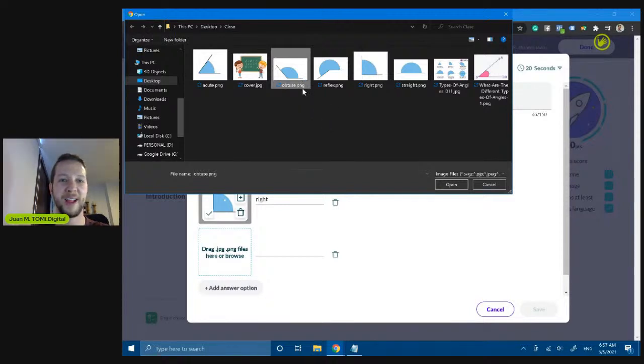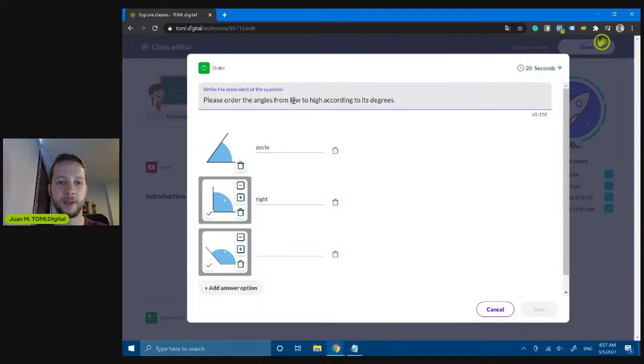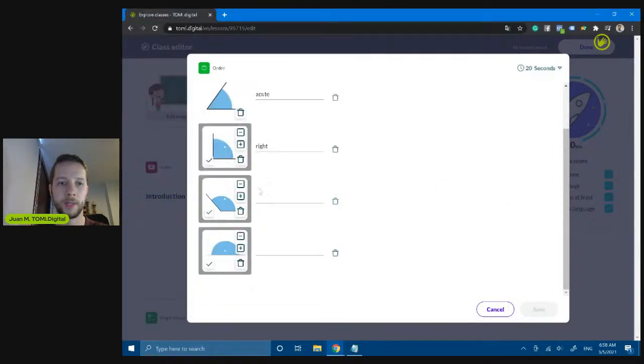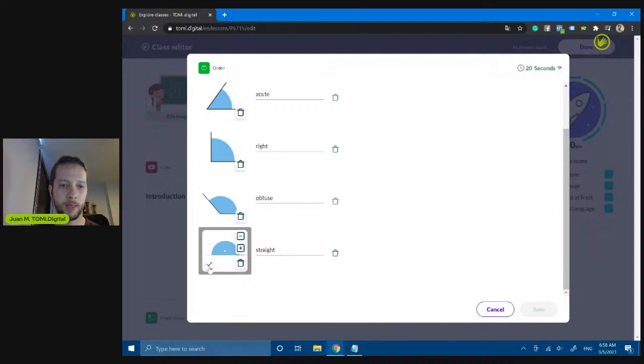Thank you, Shilpa. I'm going to correct this statement in a second. So the obtuse, so let me correct it here. Thank you so much. So it's from small to big. And I'm going to add the straight, add it here, straight. So this is the obtuse and the straight. There it is. Remember that if I cannot save, it's because it's pending to click on OK, OK, and OK here.